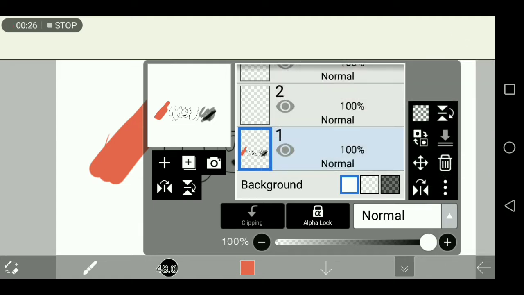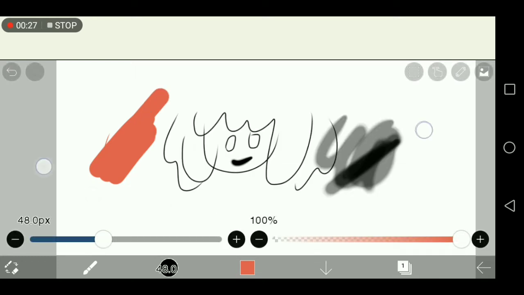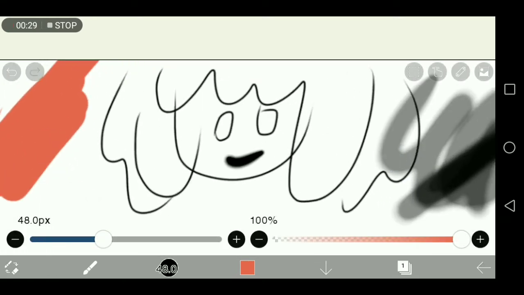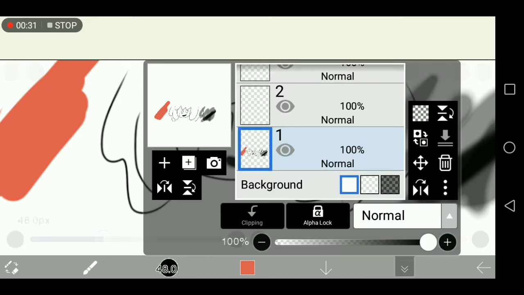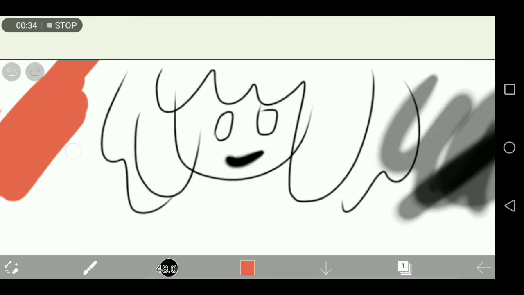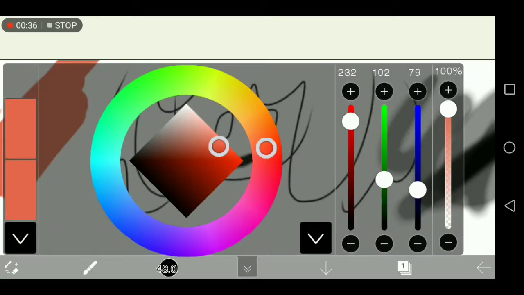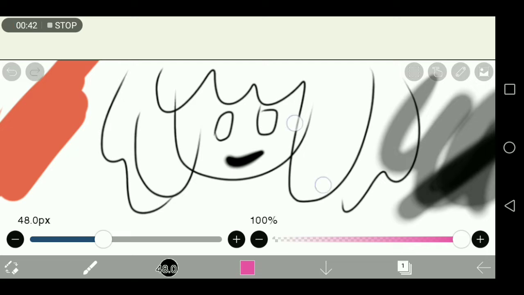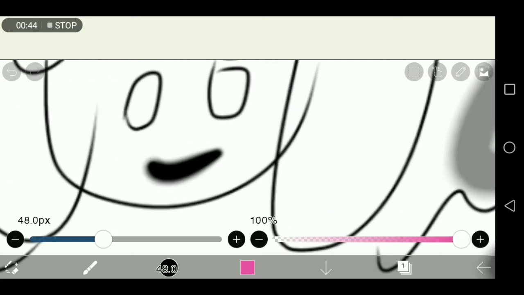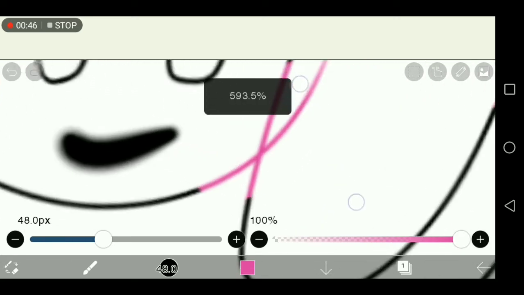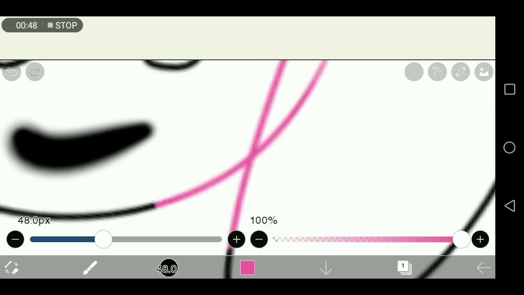Anyway, the alpha lock is quite useful, especially if you want to color the outline of your drawing. So just tap that, and let's choose another color. I want pink, but that's not really pink, but there you go. And basically what happens is, if I color that, the only thing that's affected is the thing that I'm drawing.